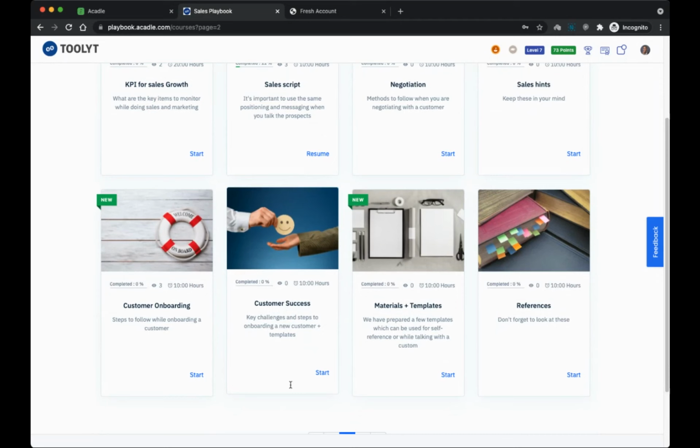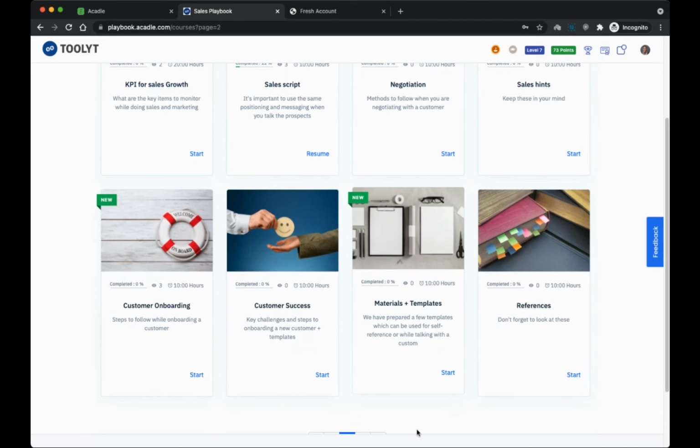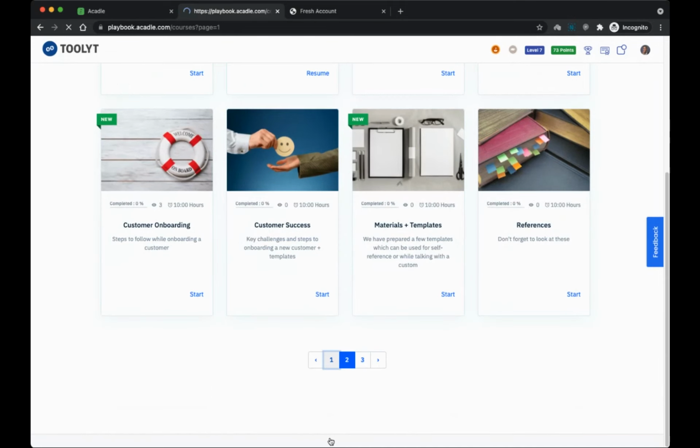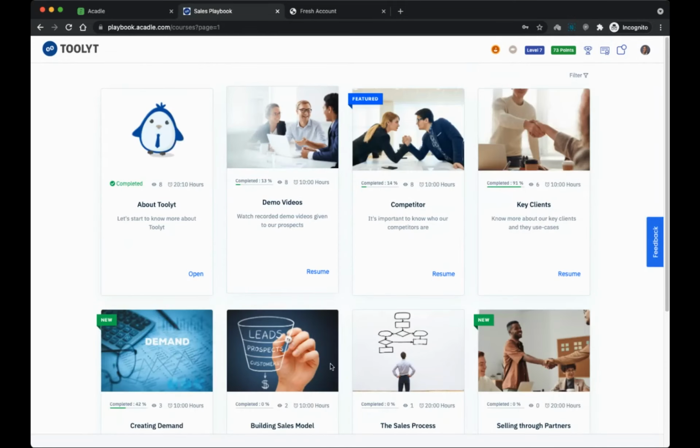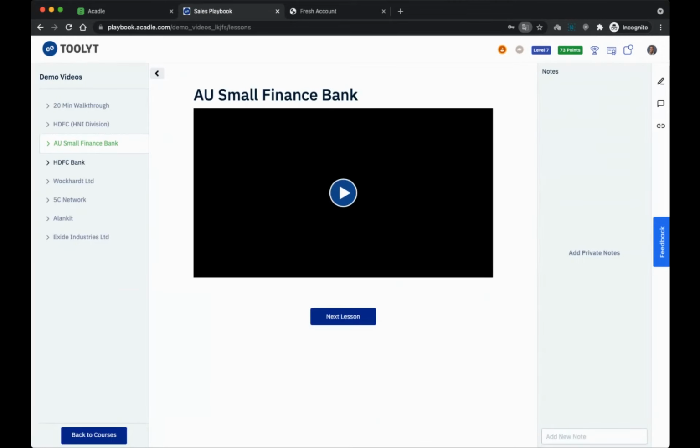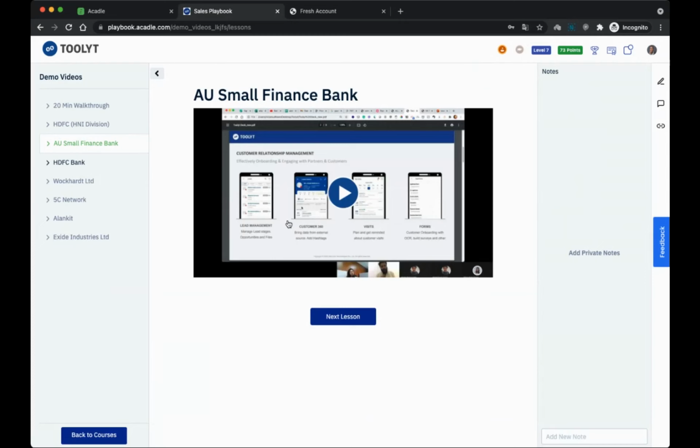For the customer success team, I have another course here, and there are some templates which are made available for pretty much all the teams. There are some reference materials here, etc. And I have videos inside this. For example, if I go inside this, I have a lot of demo videos I've already done for my clients, so they can go through these demo videos, my demo walkthroughs, and all that. For each client, we have demo videos.